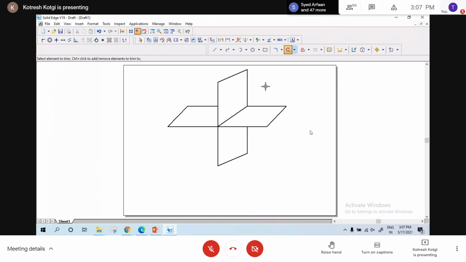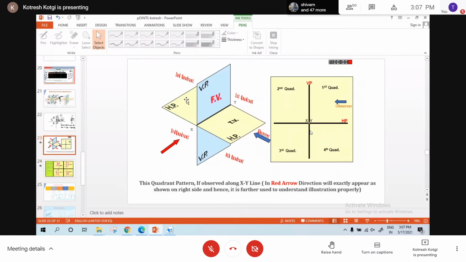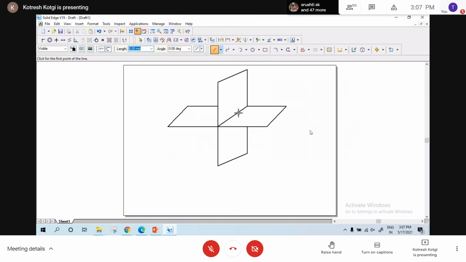Yeah, this is how the quadrants look. Is it not looking like the quadrants? One side is a little bigger or lengthier, but still you can correlate with the quadrants, right? Now see here.